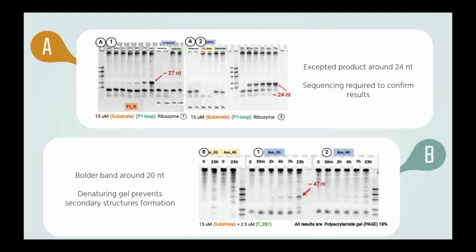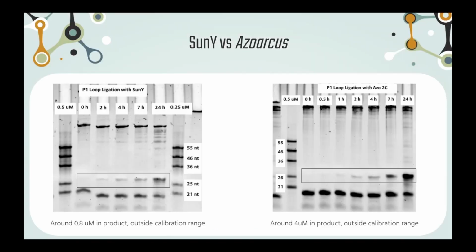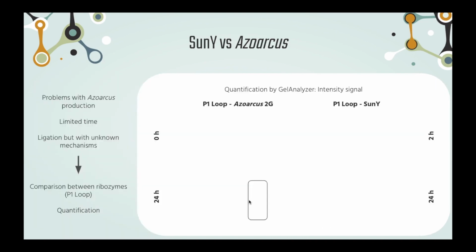However, I had problems with the production of Azoarcus and I couldn't continue working with it. So I decided to compare with the ribozyme from which the sequence changes I made in Azoarcus had been inspired, SunY. While it seems in the beginning that SunY produces the ligated product more easily, at the end more dark bands are observed for Azoarcus, so I decided to quantify it, and indeed Azoarcus produces, under the same amount of substrate, a higher amount of product.